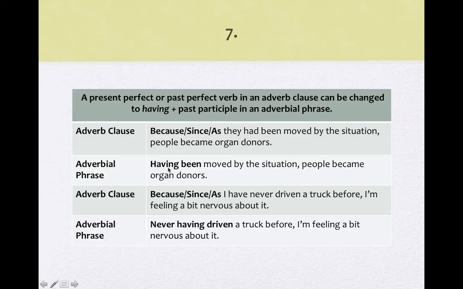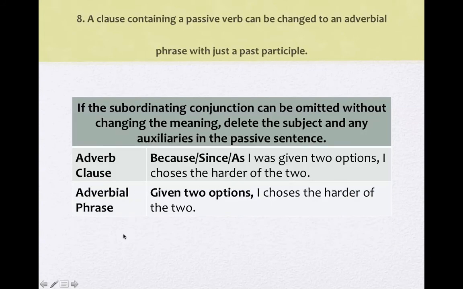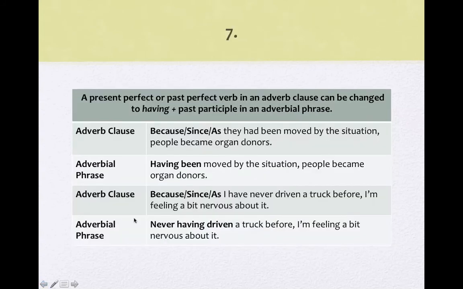And here's an adverb phrase: having been moved by the situation. It's an adverbial phrase with no subordinator. Having been moved by the situation, people became organ donors. I can also say being moved by the situation.